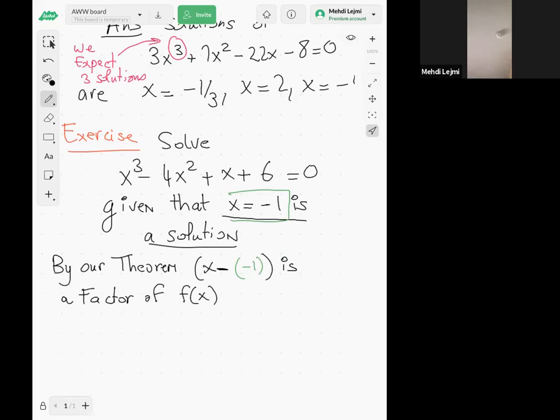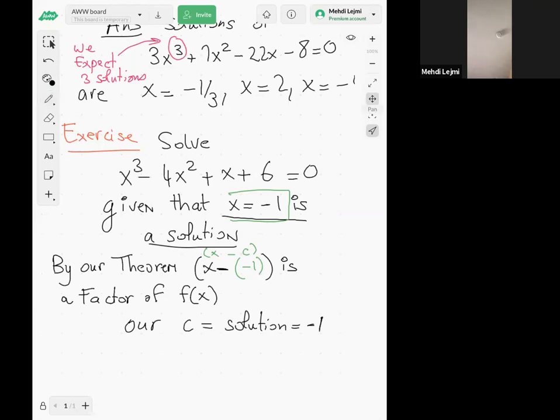So actually your c, you see here, this is x minus c, so your c is actually -1. Our c is the solution, which is -1.